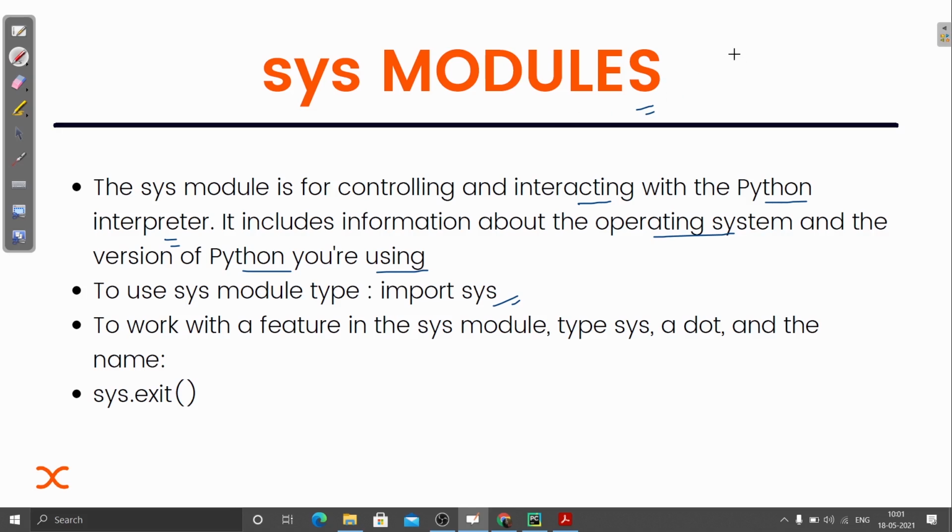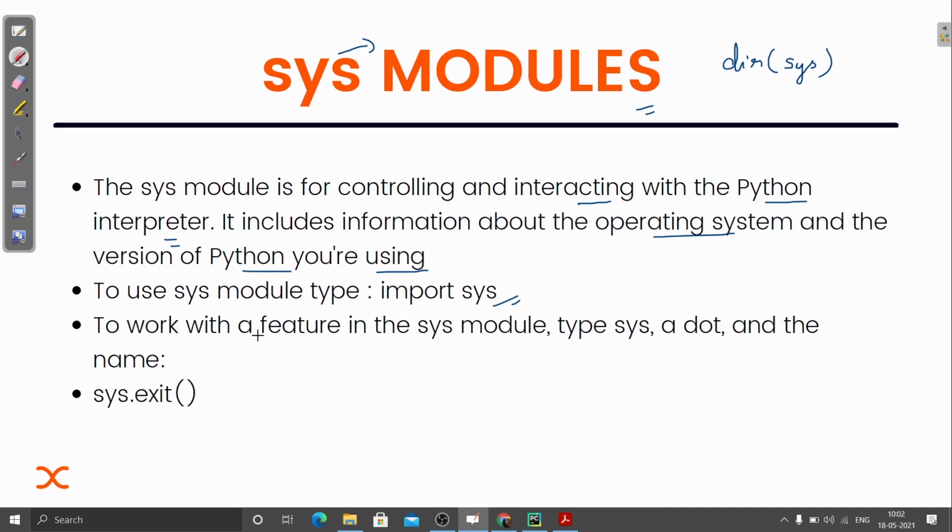How can we get to know the functions or attributes inside the sys module? You can use dir and pass this module name, and it will show you all the special variables, or functions, inside this module.